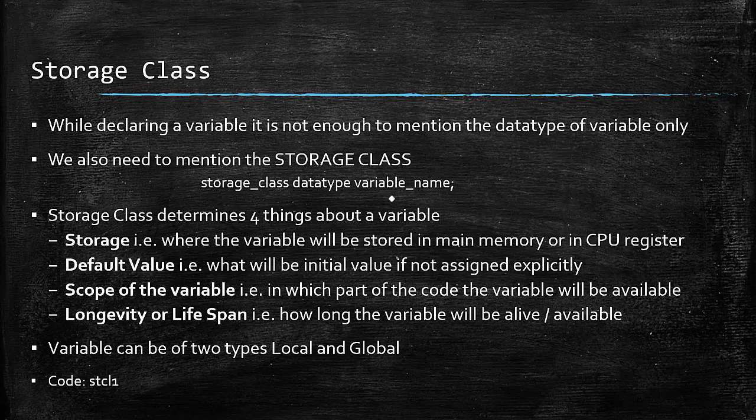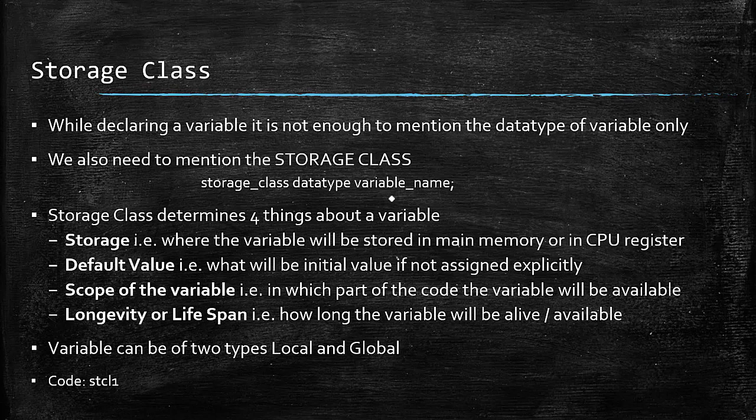Now, till now, we haven't mentioned any storage class while declaring the variable. Why we haven't done that will be clear to you a little bit later. Now, what is the purpose of the storage class? The storage class determines four things about a variable. The first thing is the storage, that is where the variable will be stored. Either it can be stored in the main memory or in the CPU register. So storage class tells me where it will be stored.